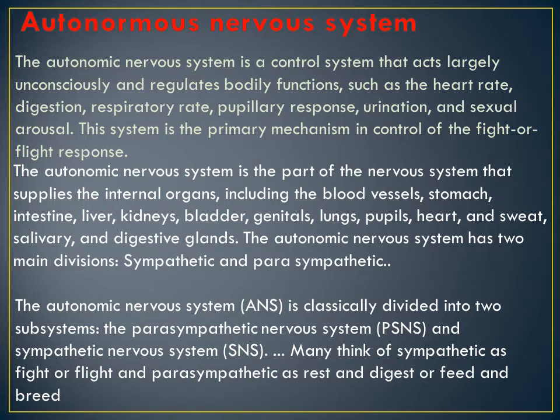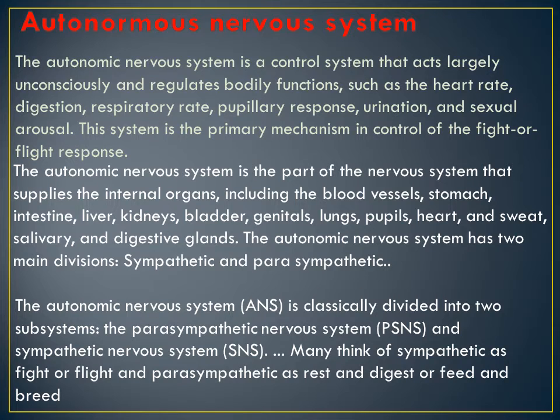What is the autonomic nervous system? The autonomic nervous system is a control system that acts largely unconsciously and regulates bodily functions such as the heart rate, digestion, respiratory rate, pupillary response, urination, and sexual arousal.